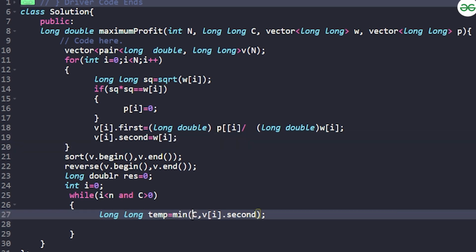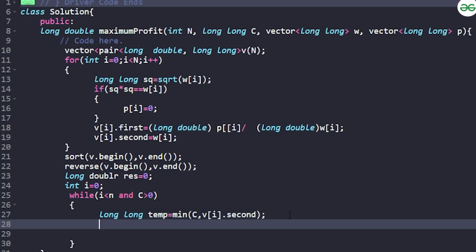If my capacity is greater than the current weight V of i dot second, I'll take the complete V of i dot second. Otherwise, if my capacity is, let's say, 3, and the total weight of this particular block is 4, then I can only take the 3 capacity, right? So I'll choose the minimum of the 2, right?